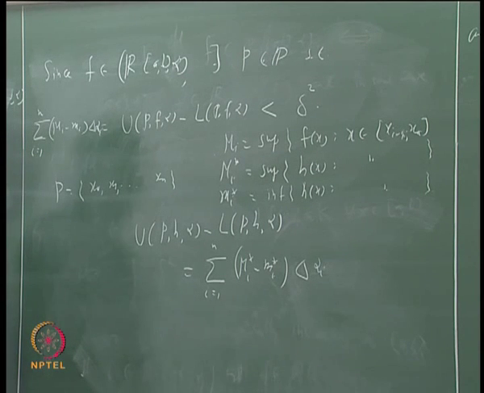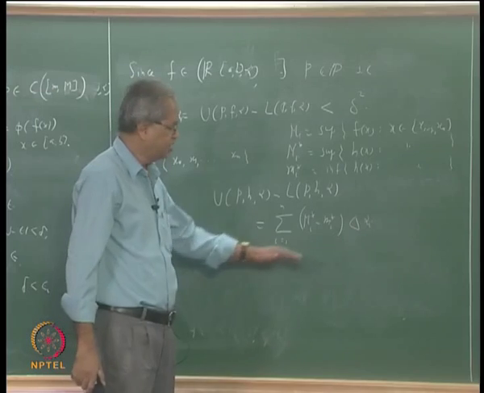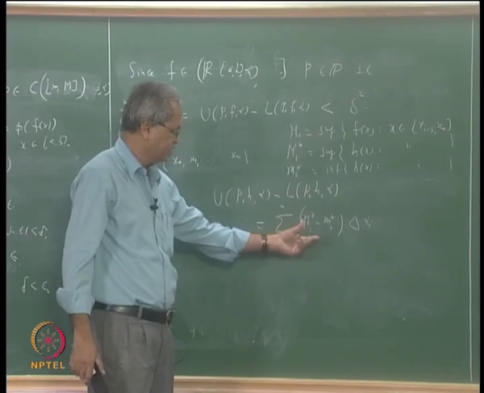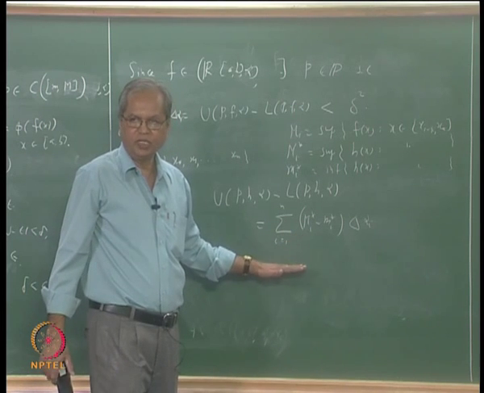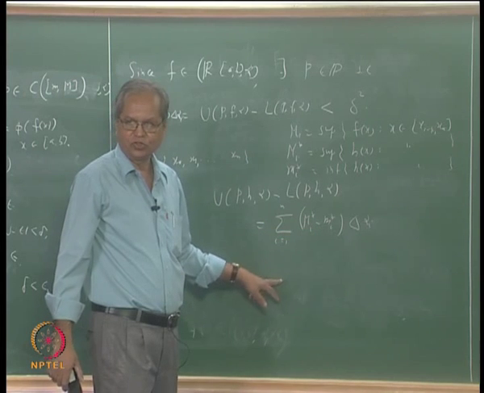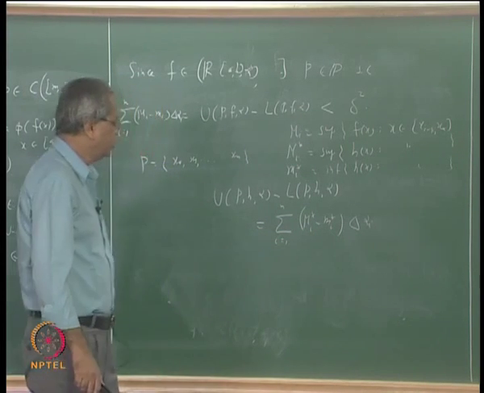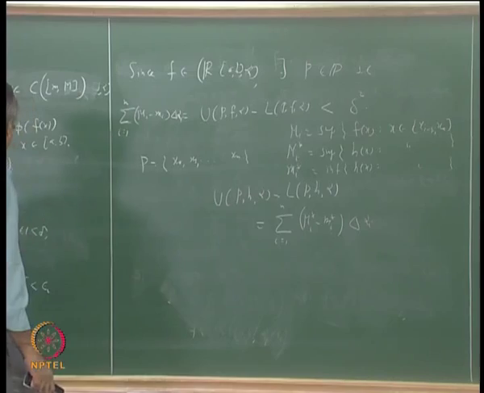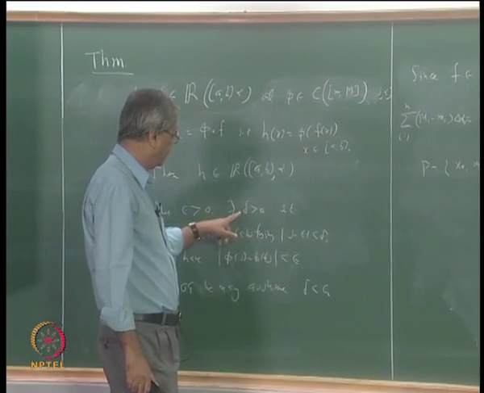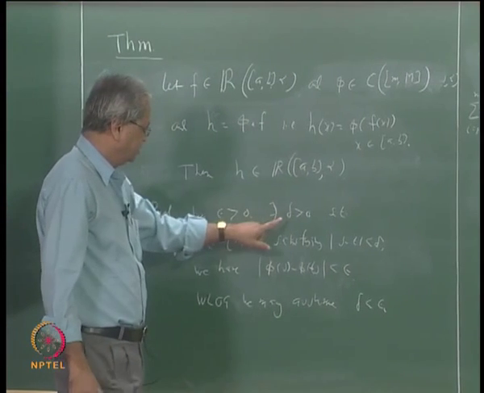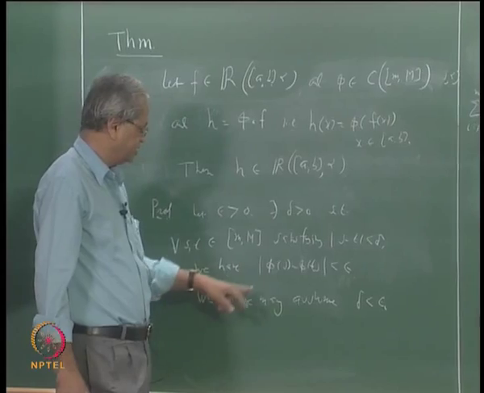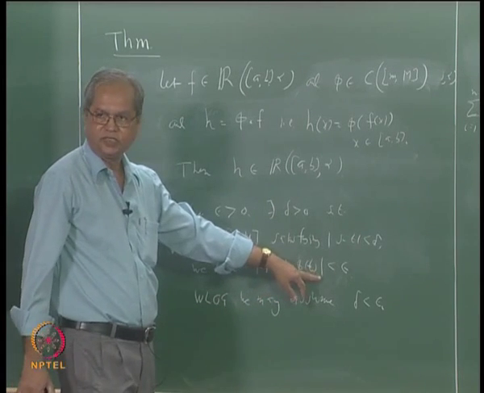Now our aim finally is to show that this difference, which is nothing but this sum, can be made arbitrarily small, that is, less than epsilon or epsilon multiplied by some constant. To do that, again we will have to use what we have done here. We have seen that for this epsilon there exists a delta bigger than 0, such that whenever mod s minus t is less than delta, mod phi s minus phi t is less than epsilon.